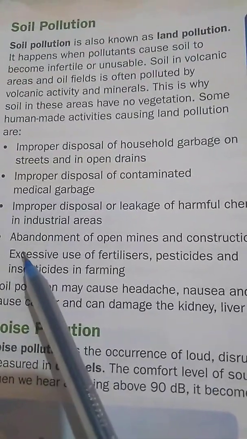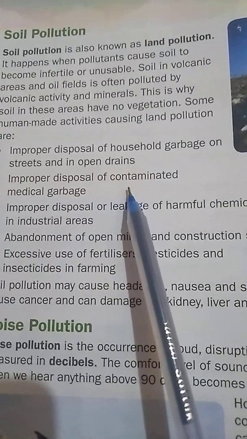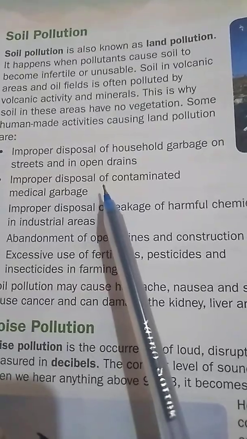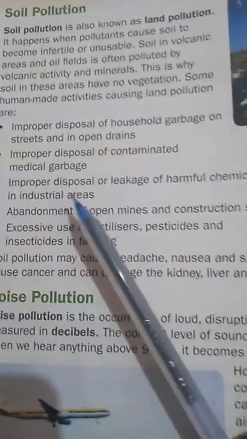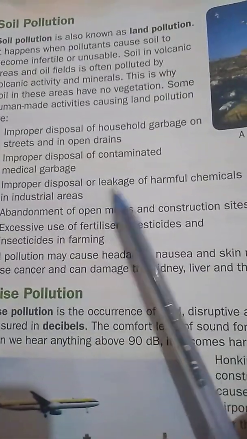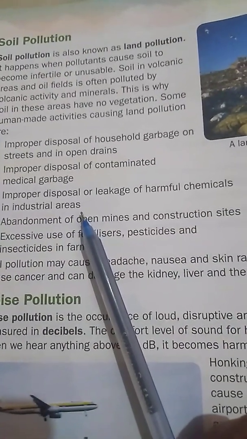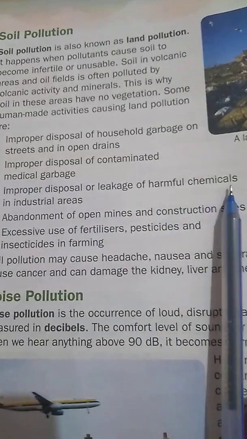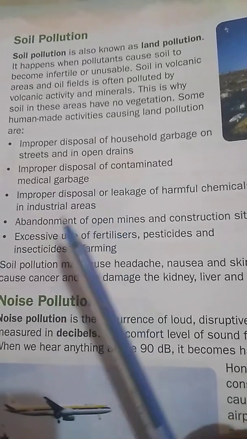What do you mean by contaminated? Contaminated means having been made impure. So, improper disposal of impurities in medical garbage, and improper disposal or leakage of harmful chemicals in industrial areas. Even some industrial areas release some harmful chemicals. Due to this also soil pollution happens.